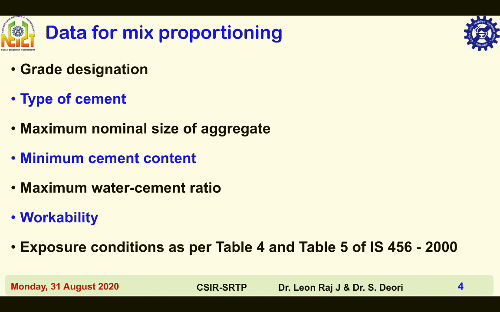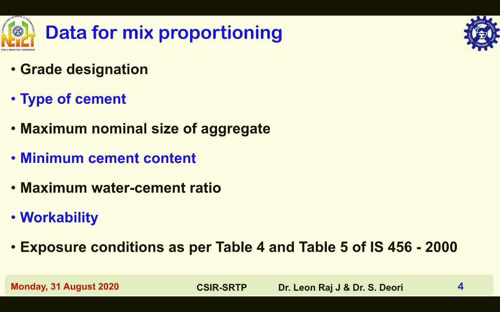Among all this, ordinary Portland cement and Portland Pozzolana cement, OPC and PPC, are common types of cement used for construction. Then, grade of cement is nothing but cement compressive strength in 28 days, that is 33, 43, and 53 MPa. Maximum nominal size of aggregate. Possible maximum nominal sizes of aggregates are 6 mm, 10 mm, 12 mm, and 20 mm.